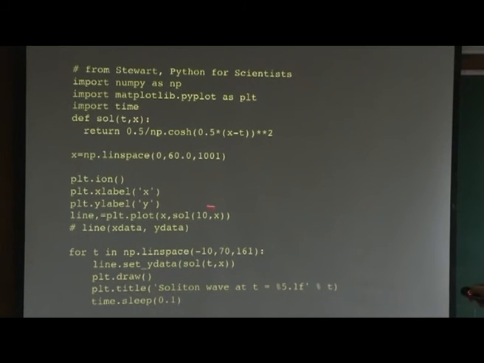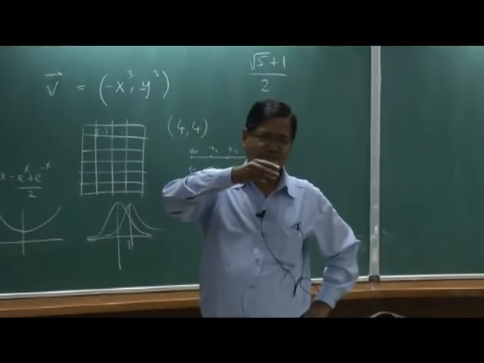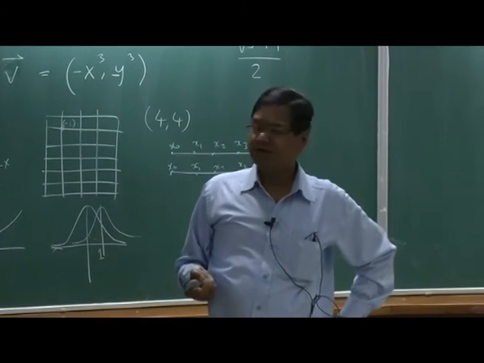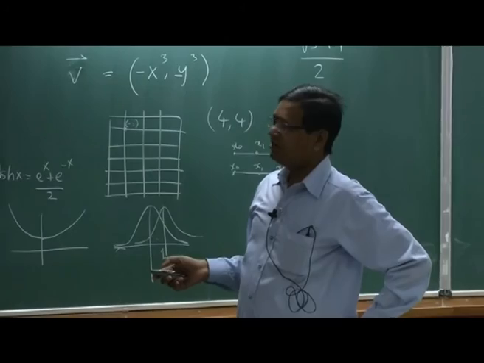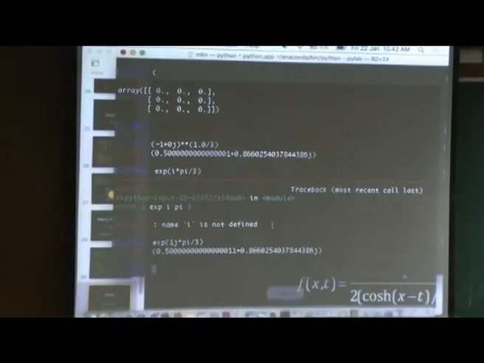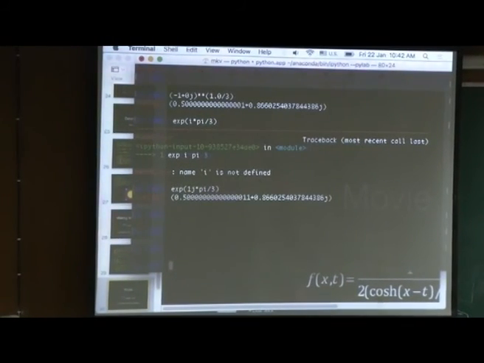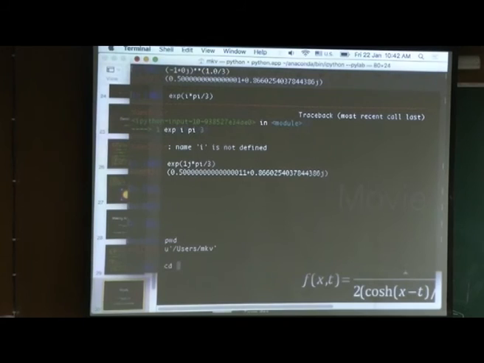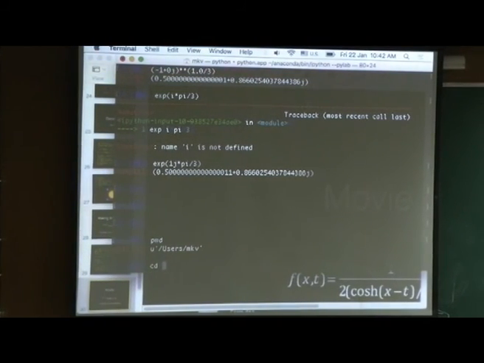So I am using this function to set the y data, and then I call draw. You will draw at that time, and also put the title. This sleep means it will not do anything, it will just sleep for 0.1 seconds. Otherwise it could be too fast. Computers move very quickly and you would not be able to see the plot move. Let us run this one. I am in the wrong directory, so I have to go to the right directory.